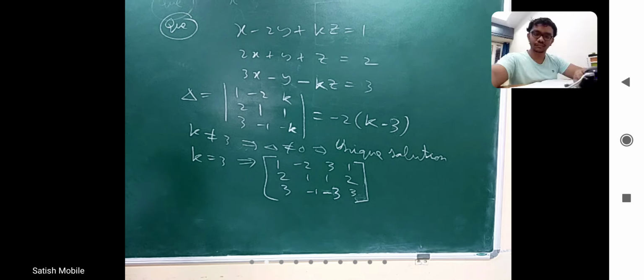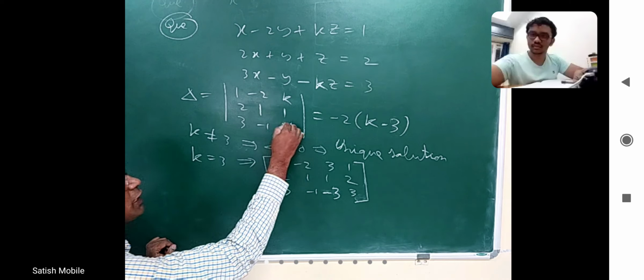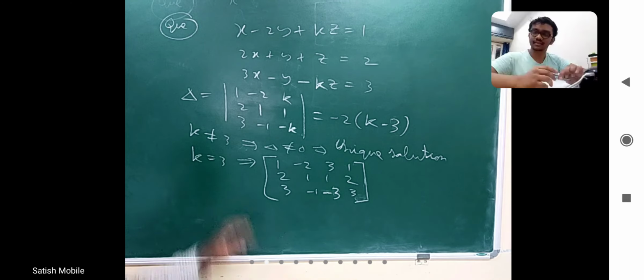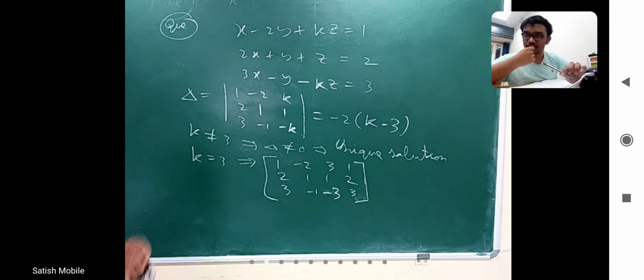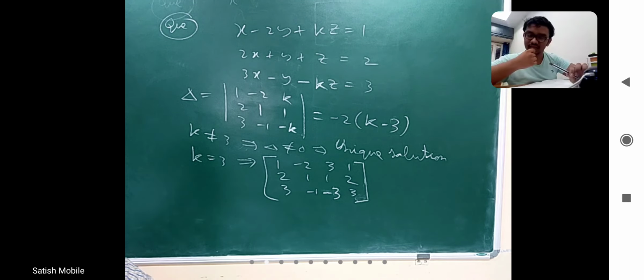Oh, your delta is not using first column. You are saying, 1 into minus k plus 1, right? Minus 2 into 2k plus k. 3 into minus 2 minus k.